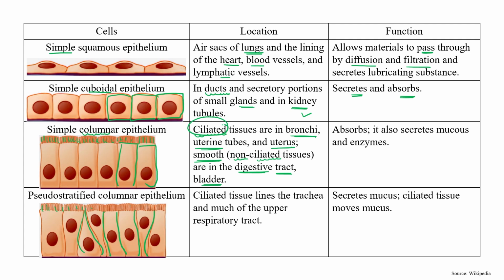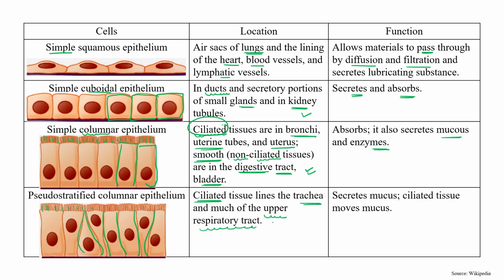So smooth columnar epithelium is present in the digestive tract and bladder. Clear? And what is the function? Again, absorption. It also secretes mucus and enzymes. Ciliated tissue is also present in pseudo-stratified columnar epithelium, in which cilia are present, and this lining is present in the trachea and upper respiratory tract.